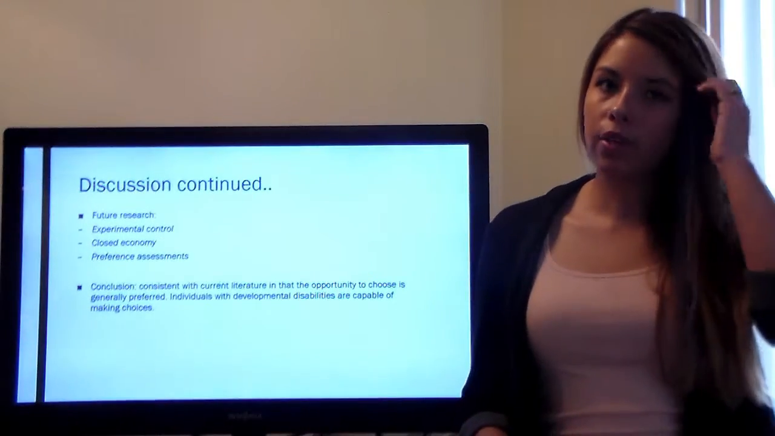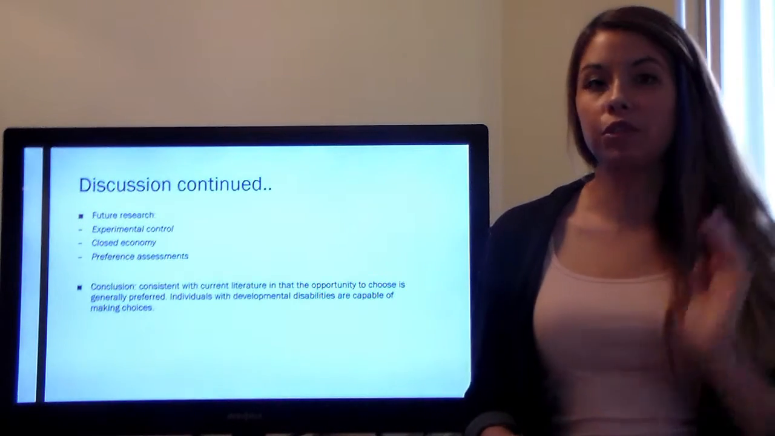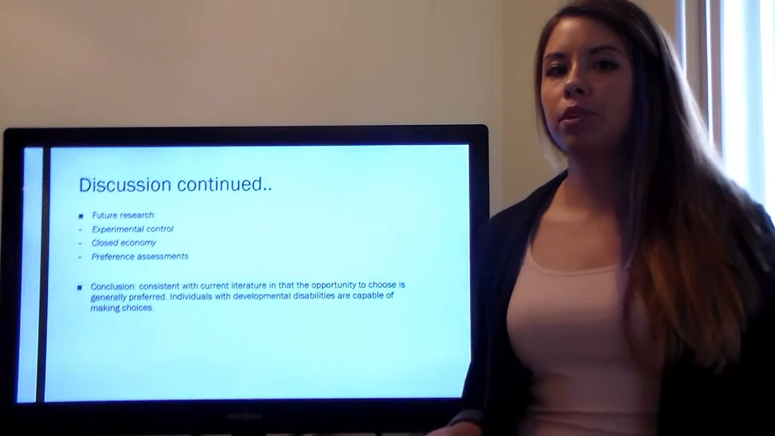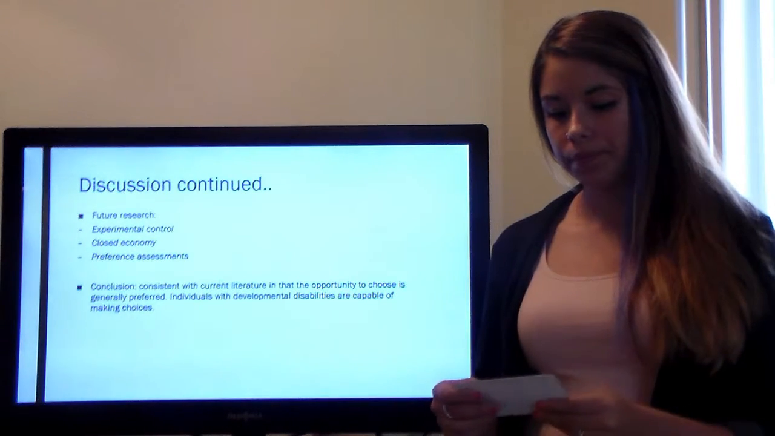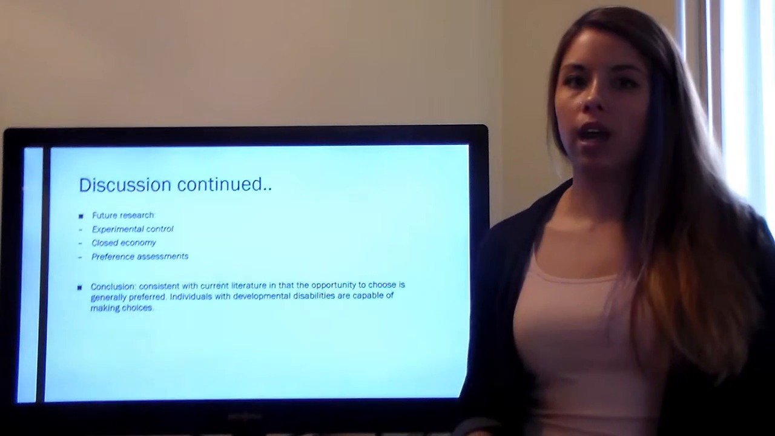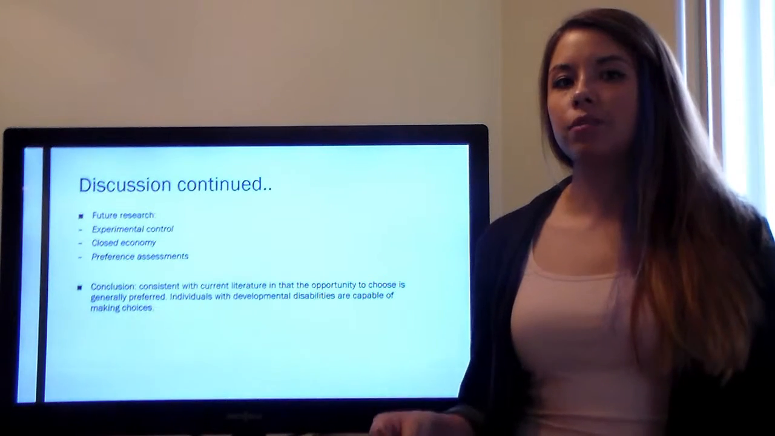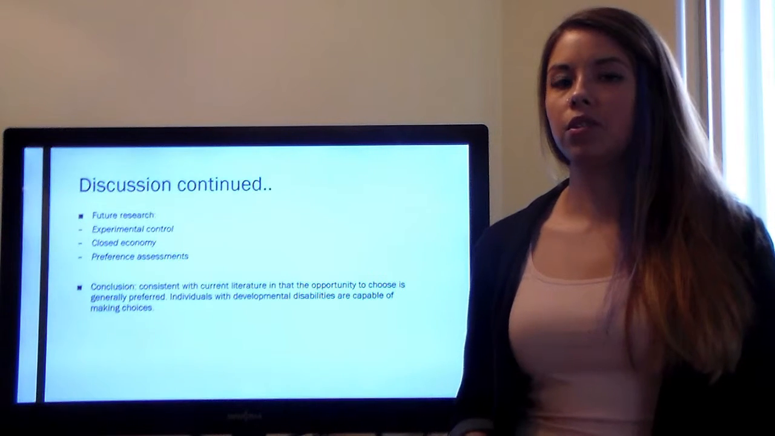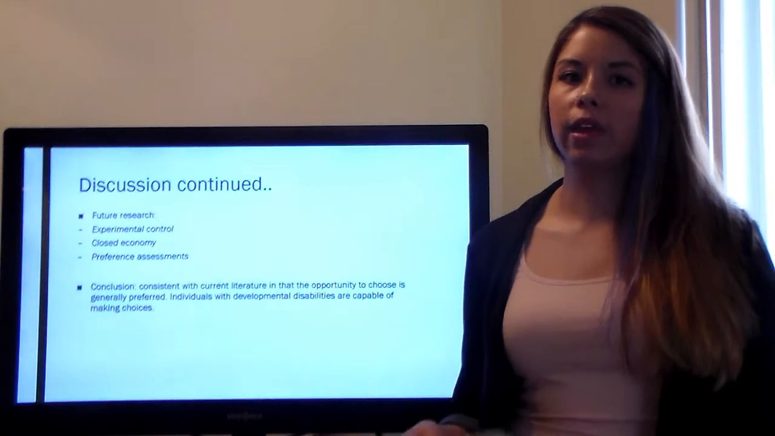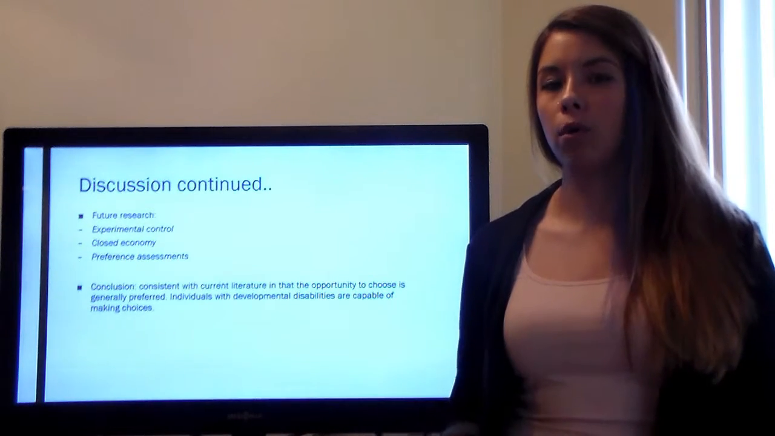Although our study posed several limitations, some of them can lead into future research. Future research may look at modifying these procedures in order to produce better experimental control. Another area for future research is having a closed economy, restricting those reinforcers solely for the purpose of the study, so they're not able to access them outside of the study, and thus more likely that they won't be satiated on those items and will be more motivated for them in the future.